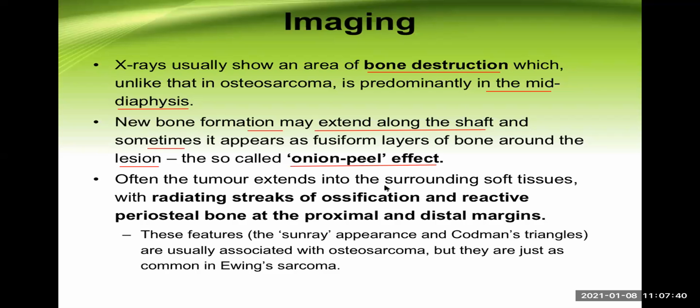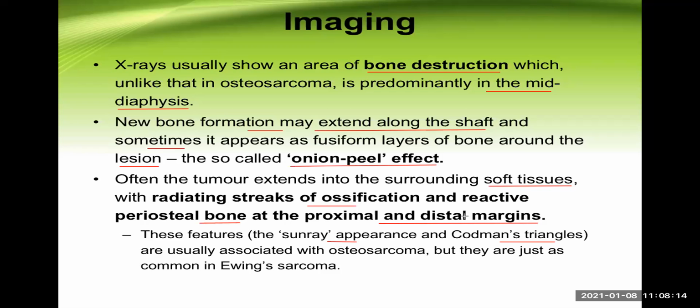Often, the tumor extends into the surrounding soft tissue with radiating streaks of ossification and reactive periosteal bone at the proximal and distal margin. Because of this, it almost looks like a sunray appearance and Codman triangle. But we need to make sure, these features are very common in case of osteosarcoma rather than Ewing sarcoma. So what are the important features? If the teacher asks you, you can quickly list.